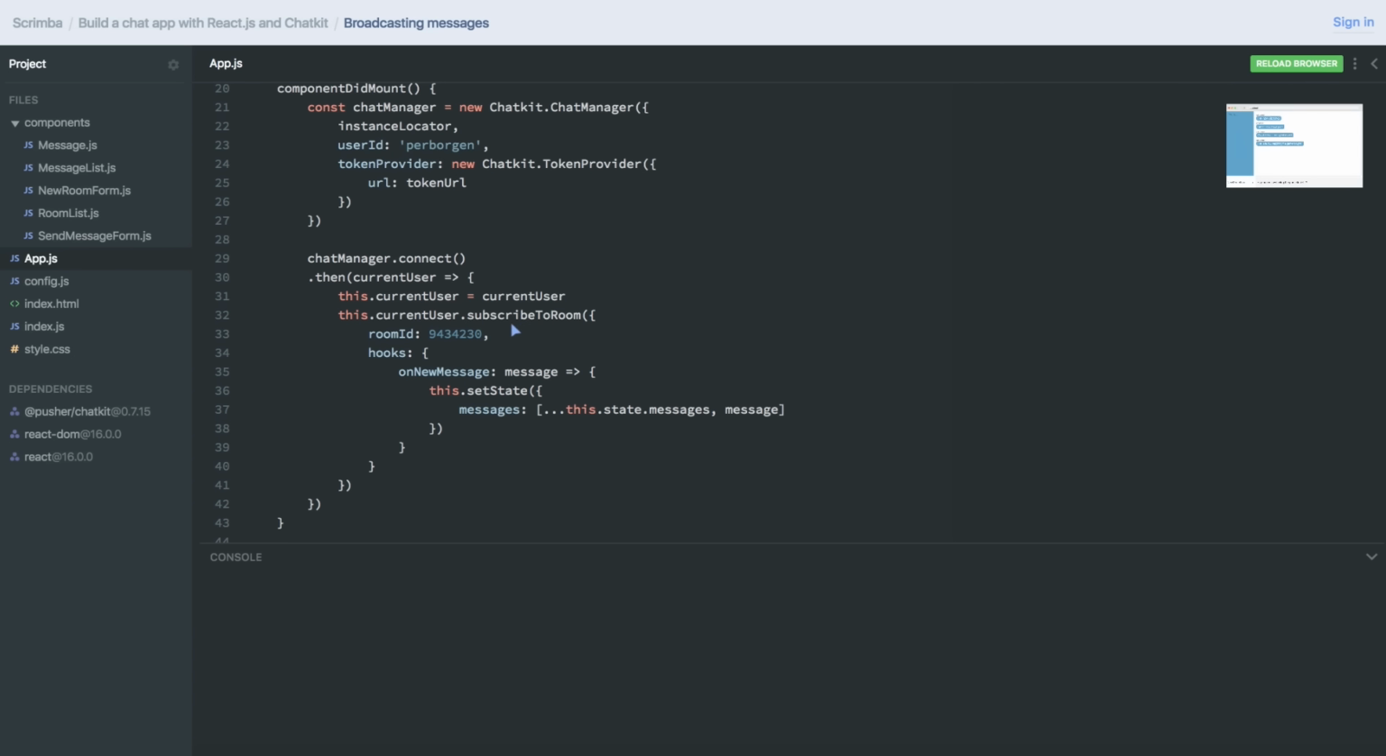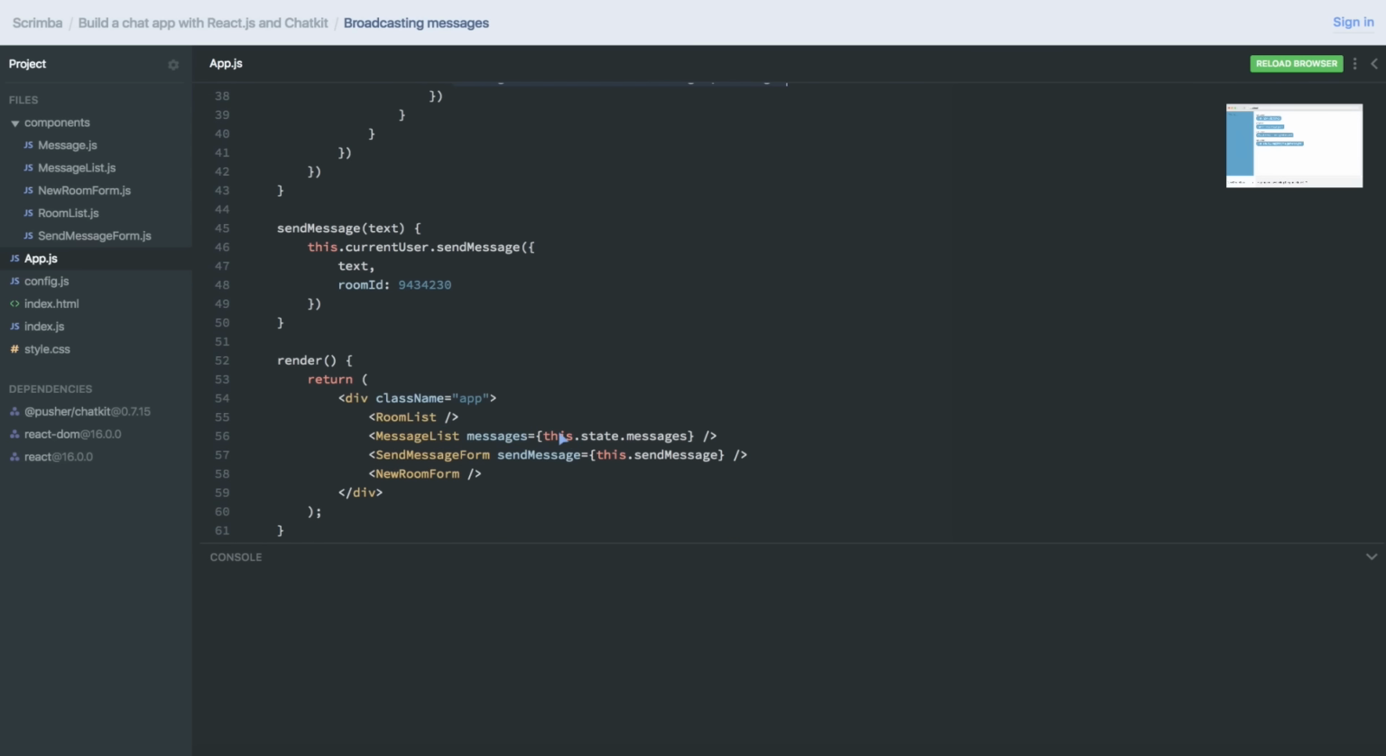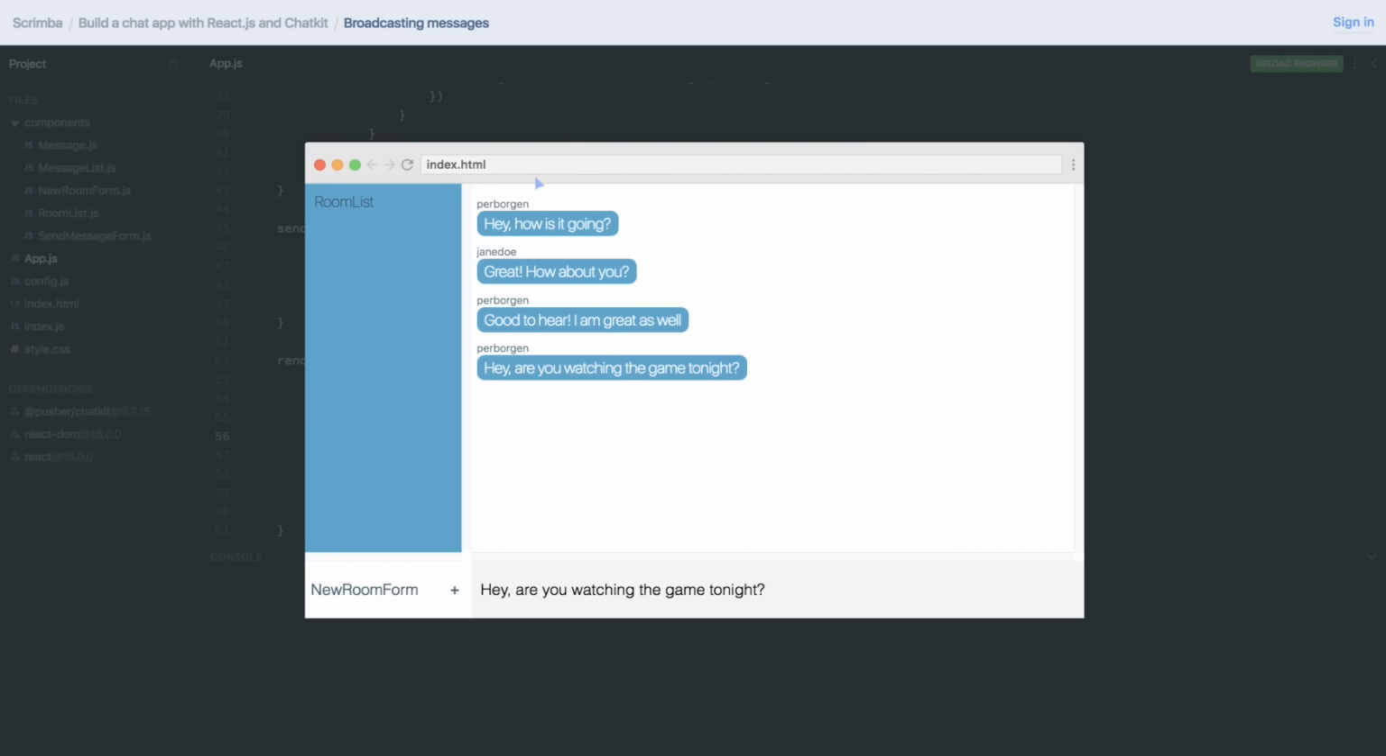And then, since we are listening for new messages here and setting the state, adding the latest message to the state here, that state got updated, which again triggered a re-render, so that this message list also got re-rendered, and it results in 4 messages being displayed in the chat instead of just the 3.